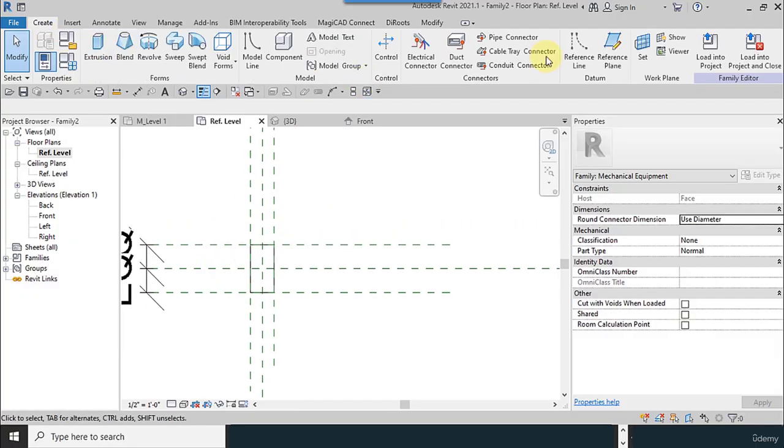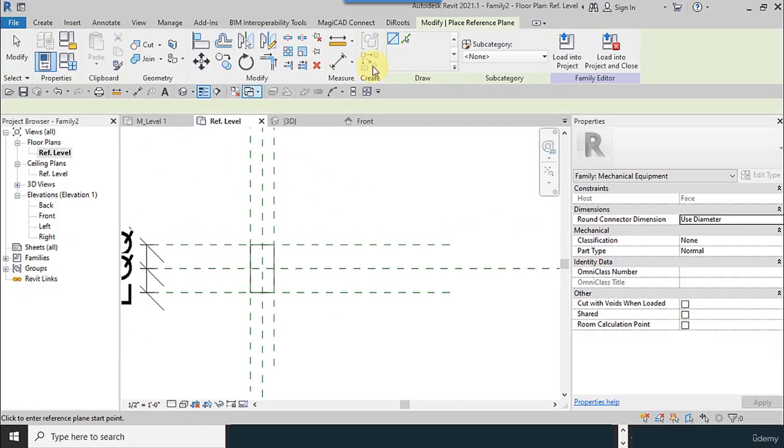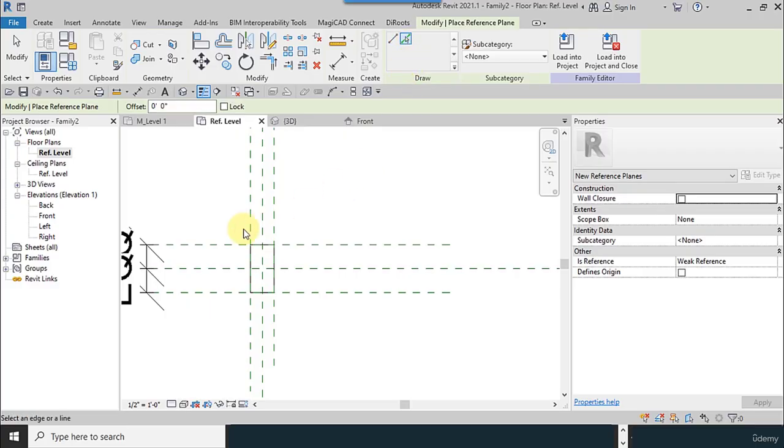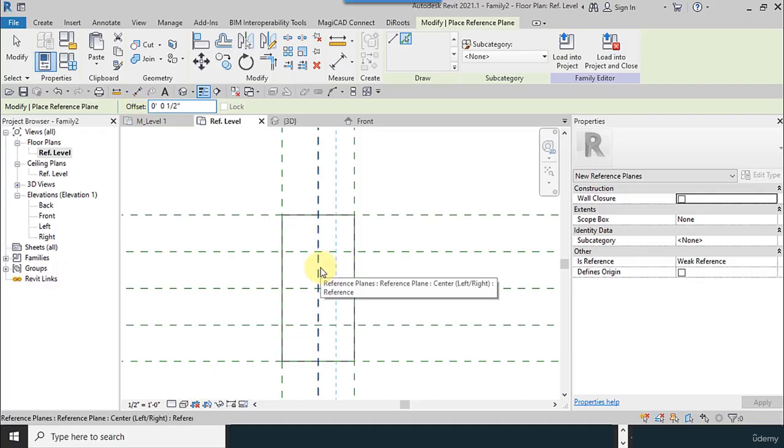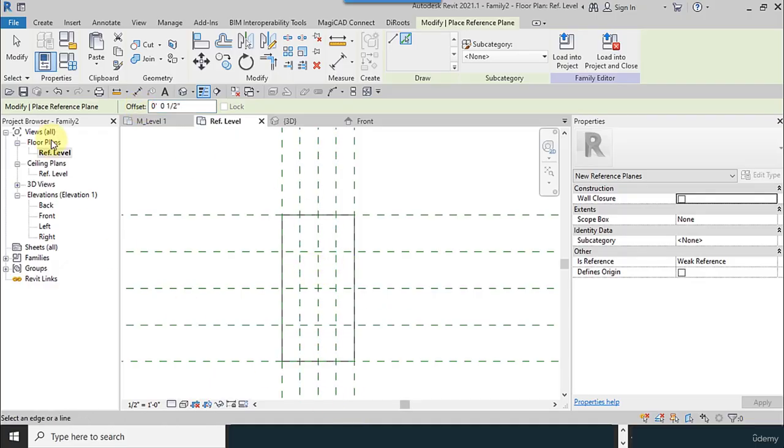In this level, I mean reference level, I select the reference plane and use pick lines and set the offset 2 inches, approximately 0.5 and 1, and click here. So I change this amount like this.